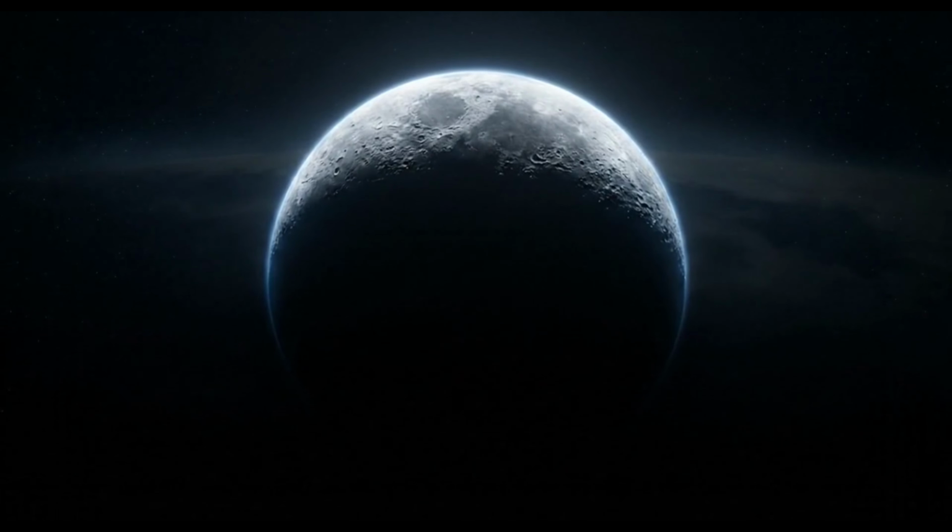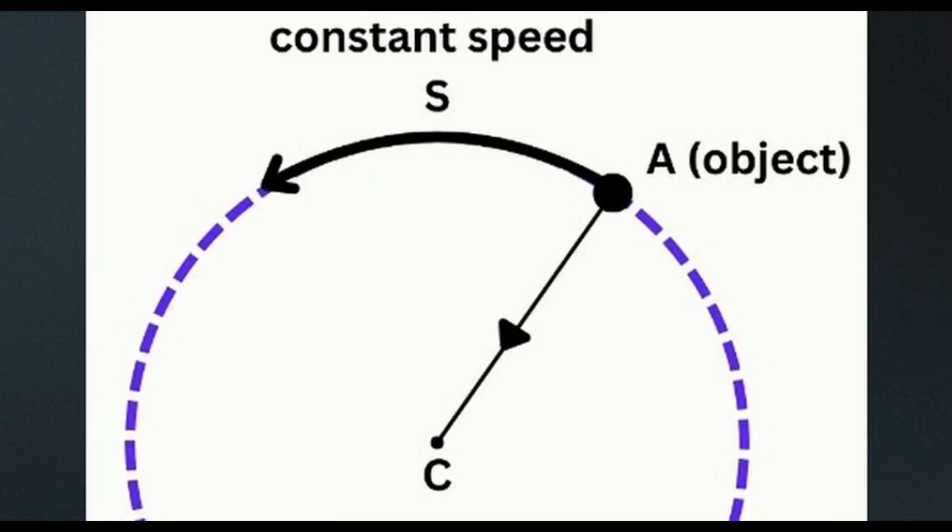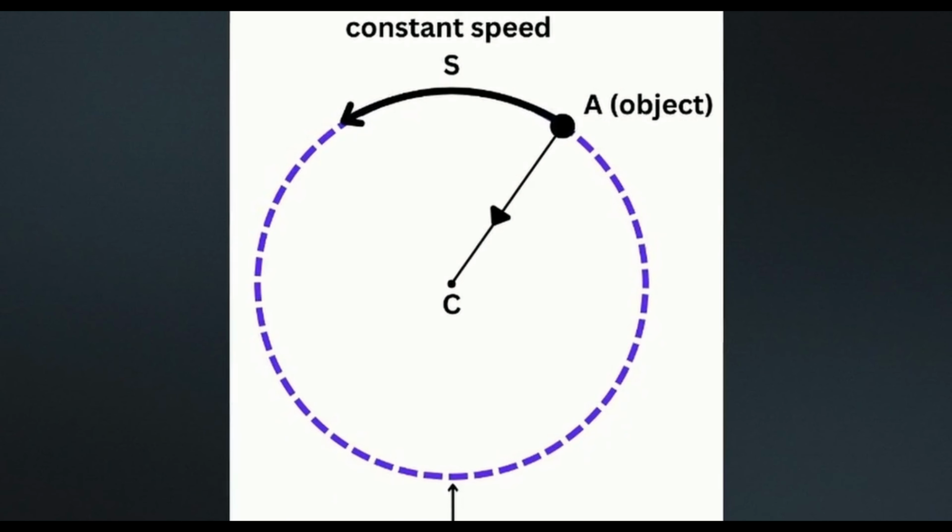In this diagram of circular motion, object A moves at a constant speed along its path. When extreme sideways speed combines with a downward fall, the resulting path is a circular orbit. The Earth's surface curves away at the same rate the object falls.